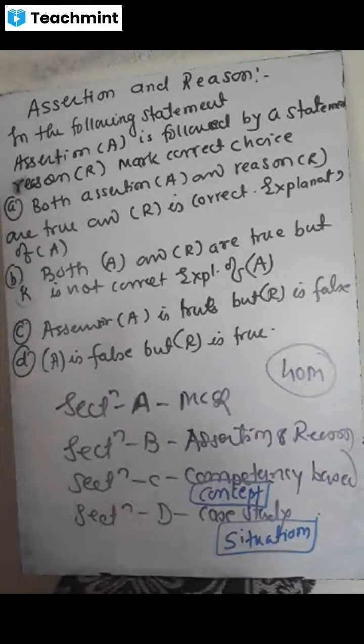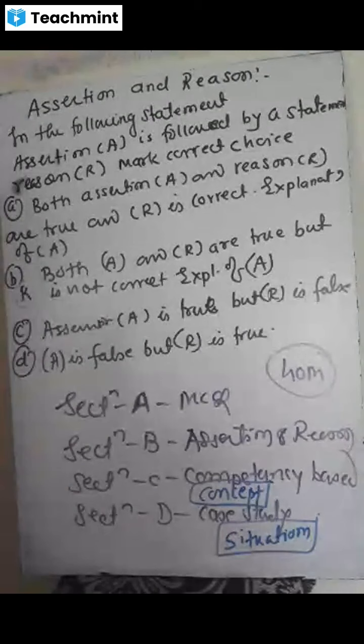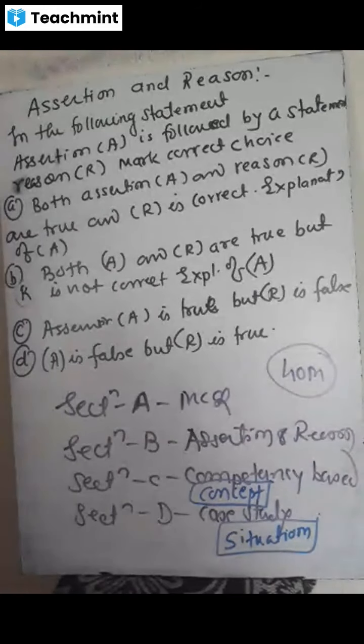So this is how all four options are there, A, B, C, D. After looking at the statement of assertion as well as reasoning, you have to decide on any one of these four options. Sometimes you have to solve the problem. Sometimes directly you will get the answer. No need to solve, just by reading also you can find the answer. So this is the way you have to tick the answer.